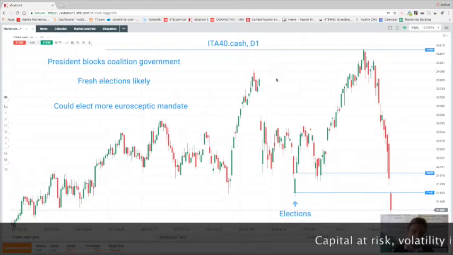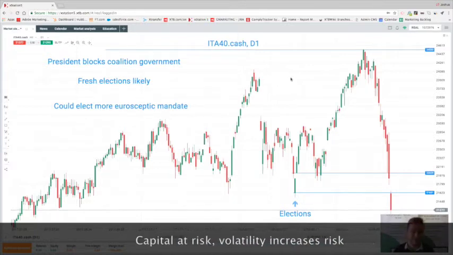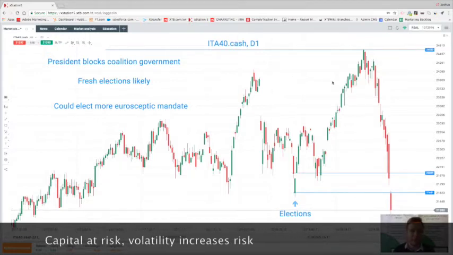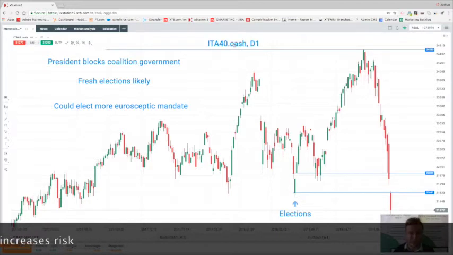Today I want to focus on the Eurozone after we've had some pretty major political disruption coming out of Italy and also a little bit from Spain, and this has had a really big impact on the market. So the obvious place to start is the ITA40.cash. This is the daily chart here.